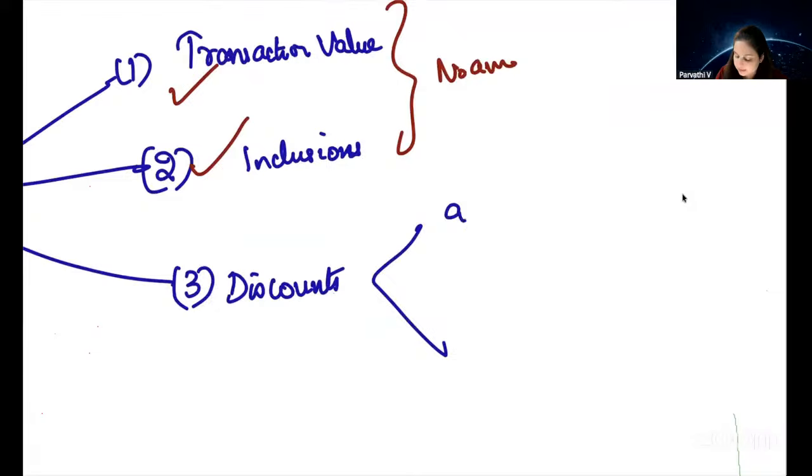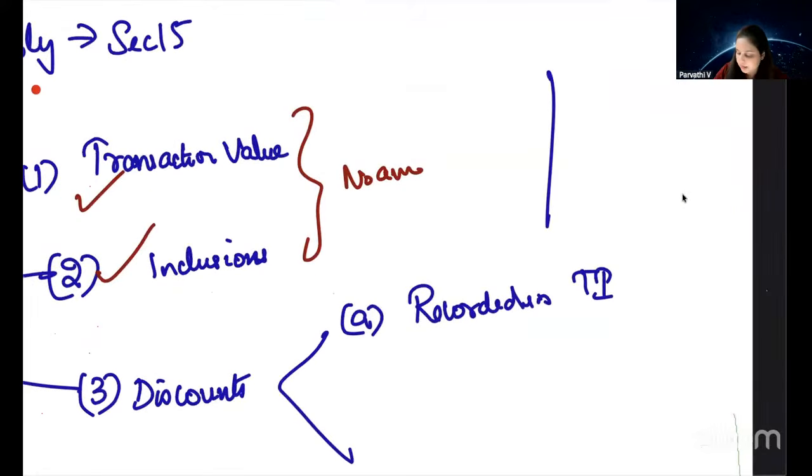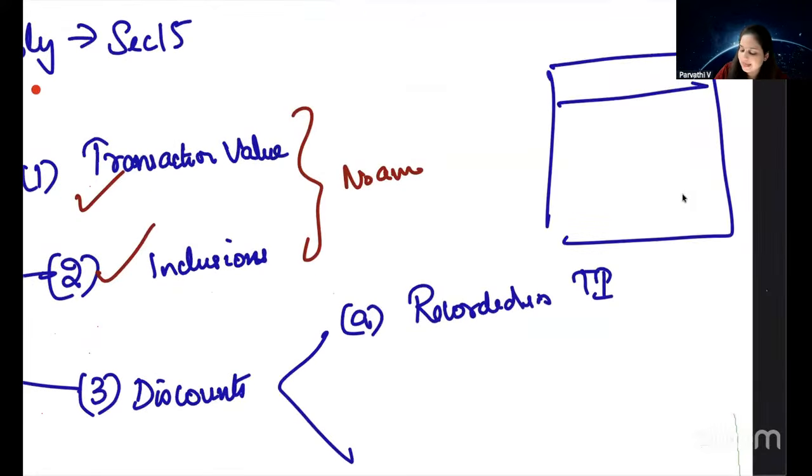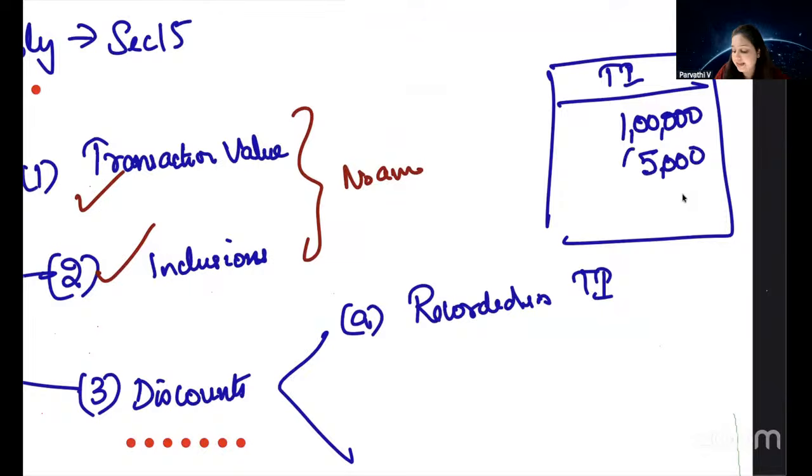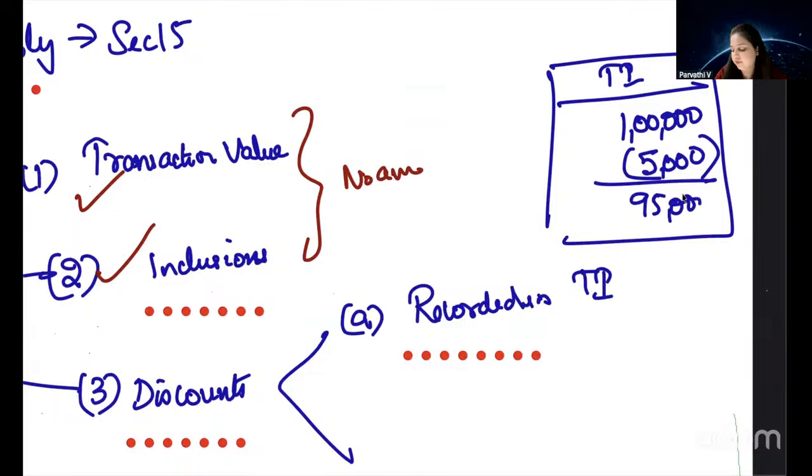In discount, we learned it can be a discount recorded in the tax invoice. What does it mean? You go to MyG. MyG is supplying you a mobile phone for 1 lakh rupees. They said, now we have an offer. If you buy a mobile phone from us now, we will give you a discount of 5,000 rupees. Means you will have to pay only 95,000 rupees. This is a discount which is recorded in the tax invoice.